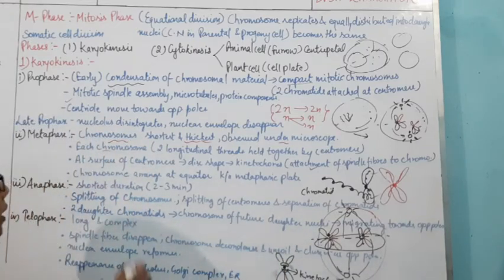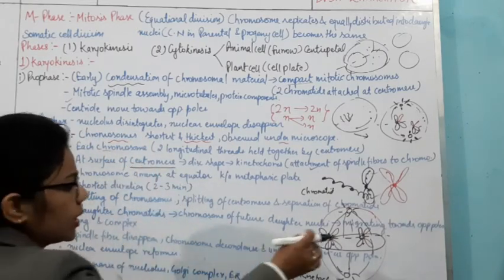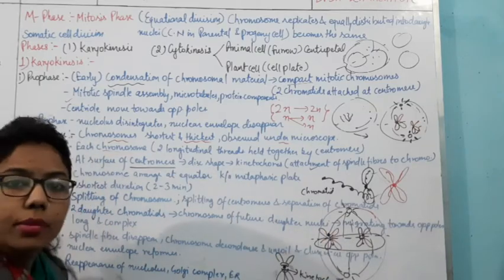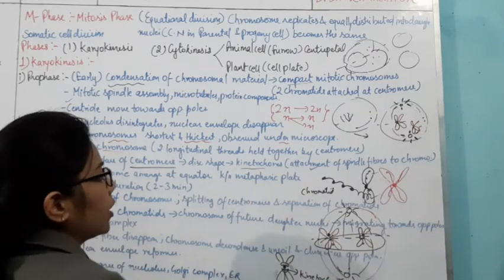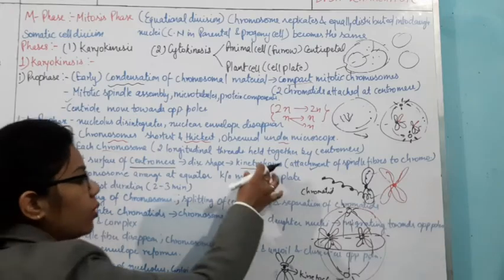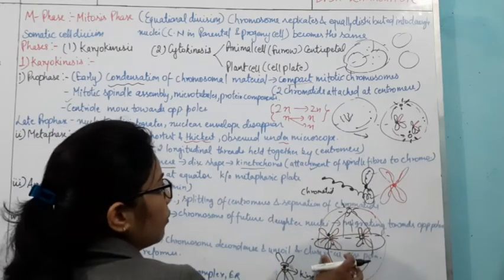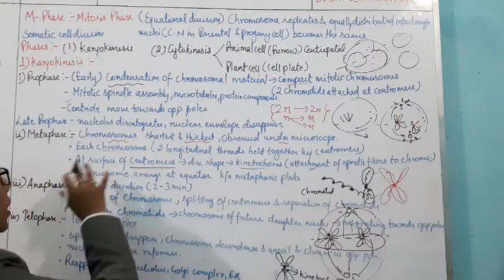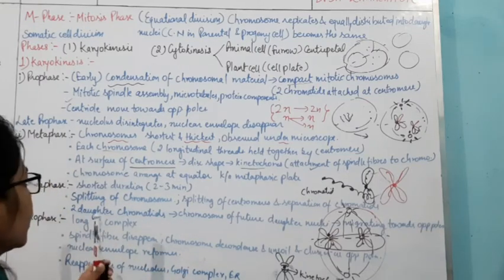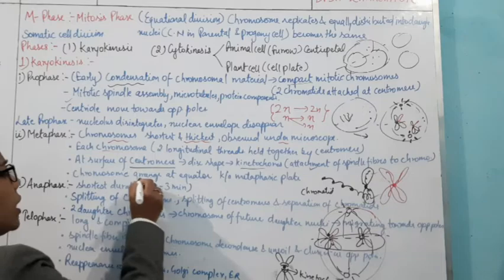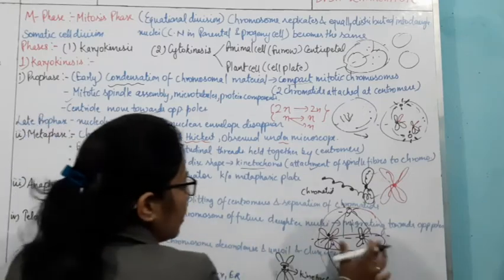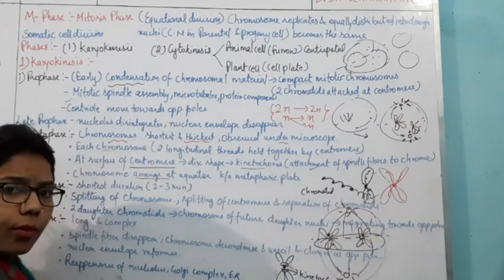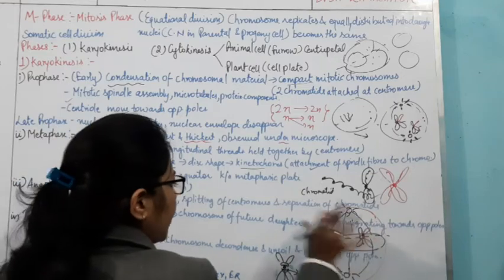So the same thing I have written here, that at the surface of the centromere there is a disc-shaped structure known as the kinetochore, and this is helpful for the attachment of the spindle fibers to the chromosome. Okay, so this is the metaphase stage. The other thing I have discussed is that chromosomes arrange themselves at the equatorial position, forming the metaphasic plate, right?